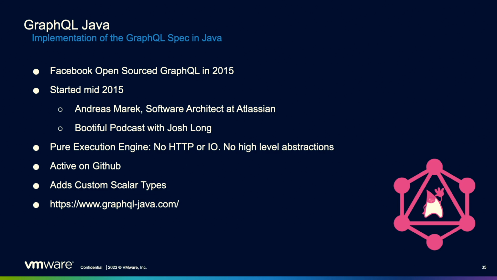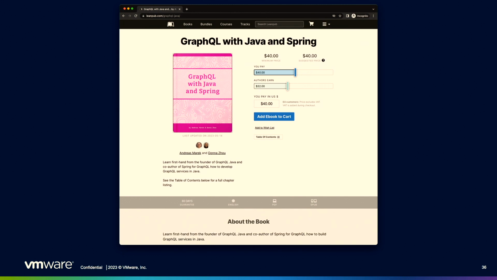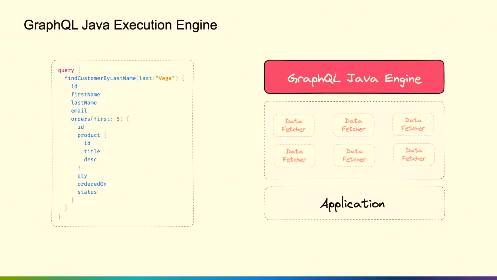Check out graphqljava.com. You can use it independent of Spring if you just want to learn how that works before you dive into Spring. There's also a really good book that Andy Mark and I think his coworker wrote, Donna. It's called GraphQL Java with Java and Spring. Really good book that I've gone through at least half of it already. Really interesting, so go ahead and check that out.